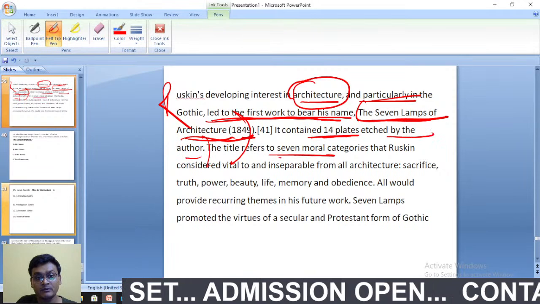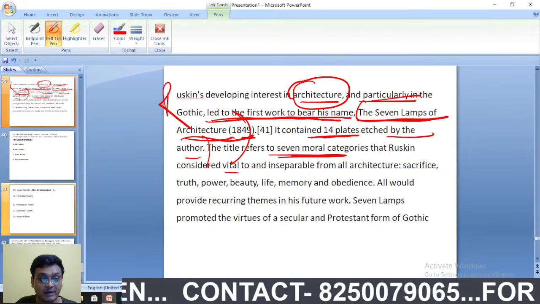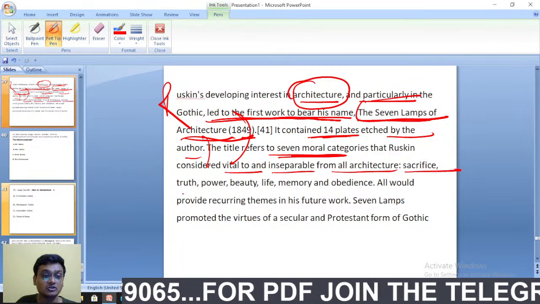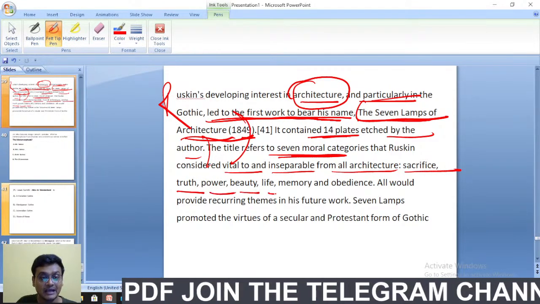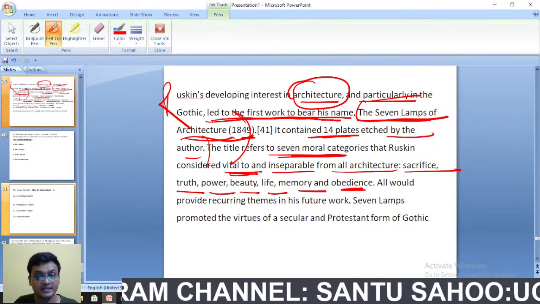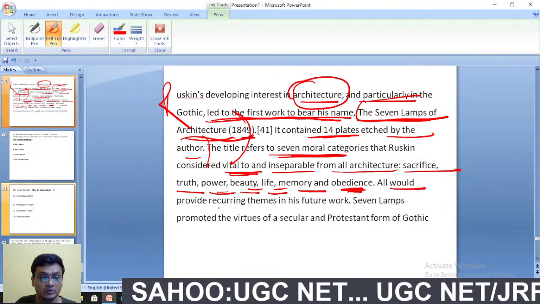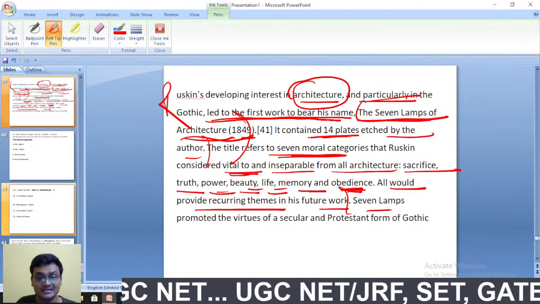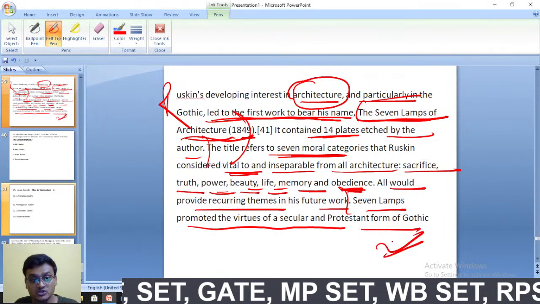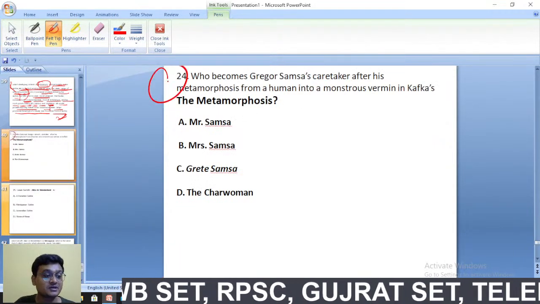The title refers to seven moral categories. Seven lamps here refers to the seven moral categories that Ruskin considered vital to and inseparable from all architecture. These are sacrifice, truth, power, beauty, life, memory, and obedience. These are the seven vital things. All would provide recurring themes in his future work, and Seven Lamps promoted the virtues of secular and Protestant form of Gothic. So John Ruskin here is also the one who gave the pathetic fallacy.